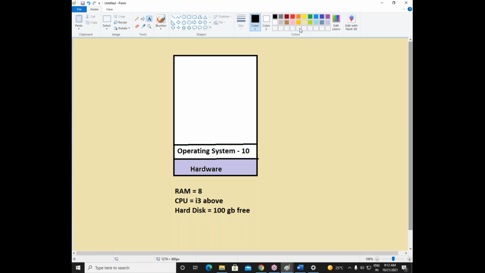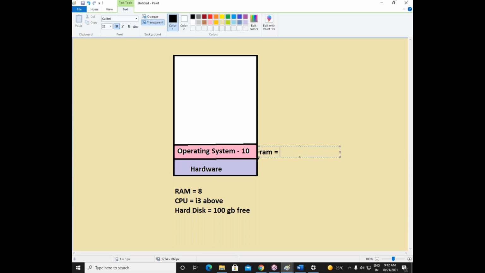Once I install Windows 10 operating system in my machine, Windows 10 operating system will use 2 GB RAM. Out of available 8 GB RAM, how much it will use? It will use 2 GB RAM. Okay, so Windows 10 will already use 2 GB RAM. So how much GB RAM is available now? Approximately 6 GB RAM is available in my computer. 6 GB RAM is free in my computer.